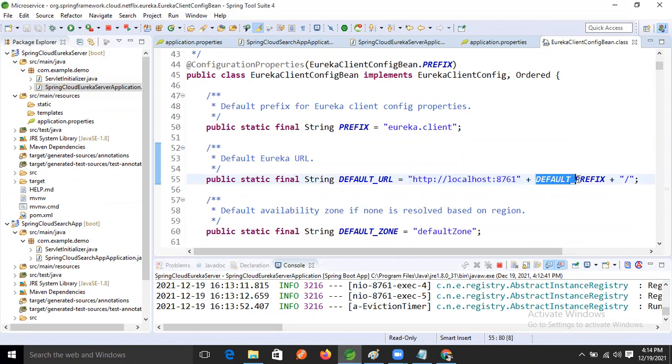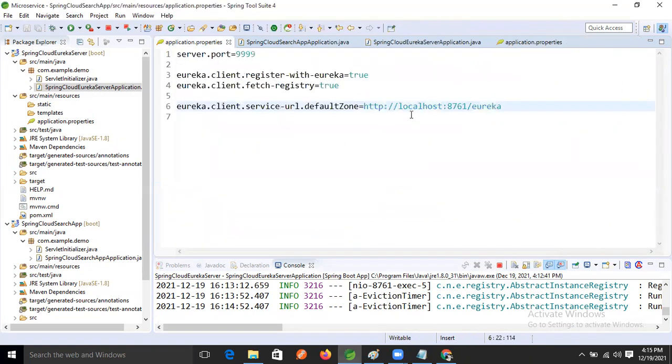The default prefix also we need to give, right, Ravi? So we can write anything after the default prefix. Anything you can write, but I wrote Eureka.